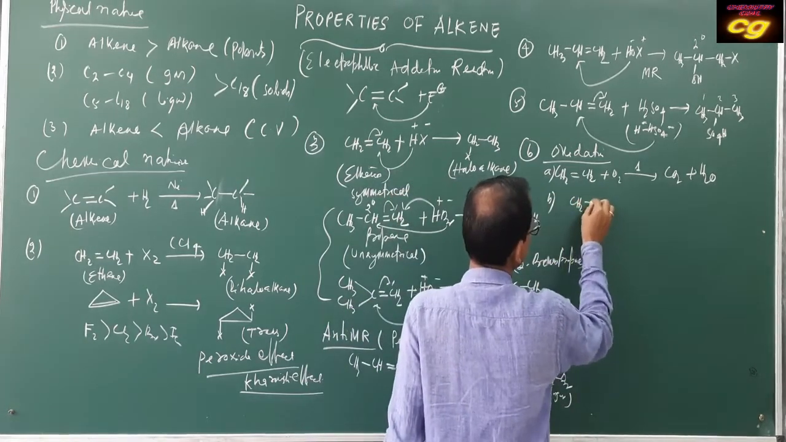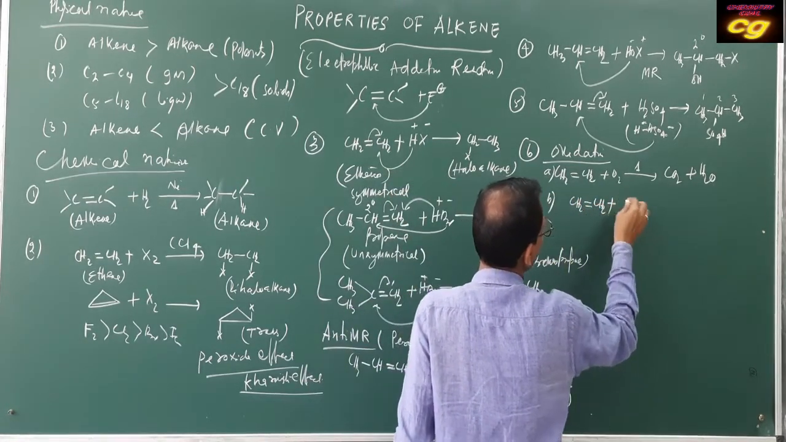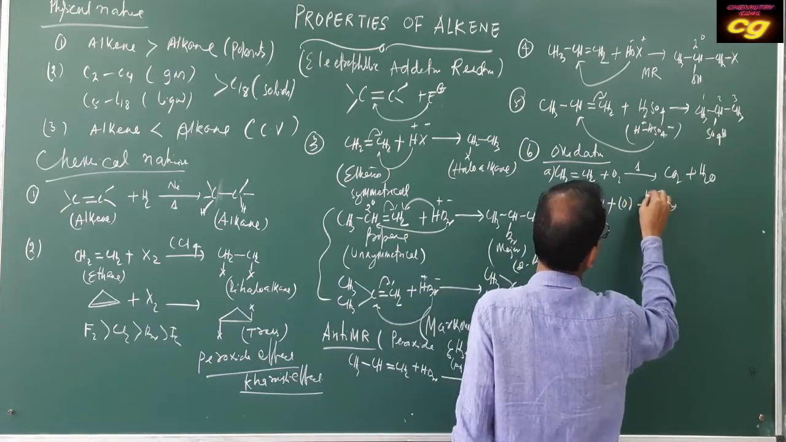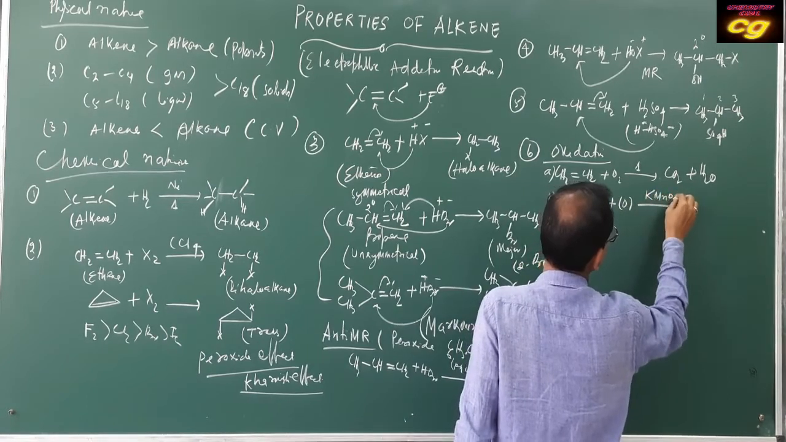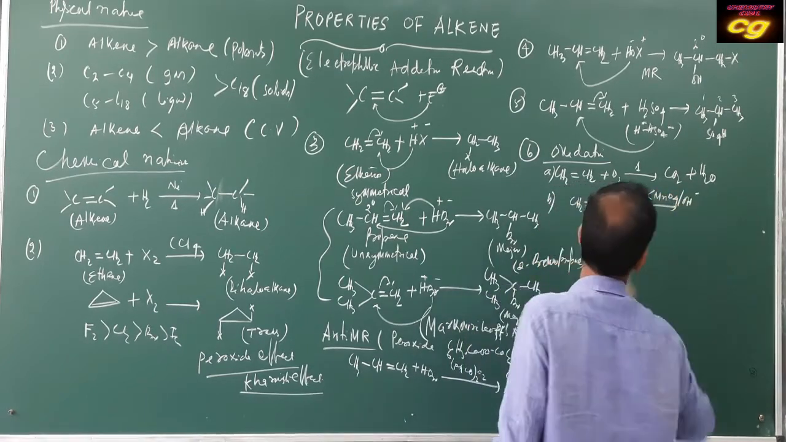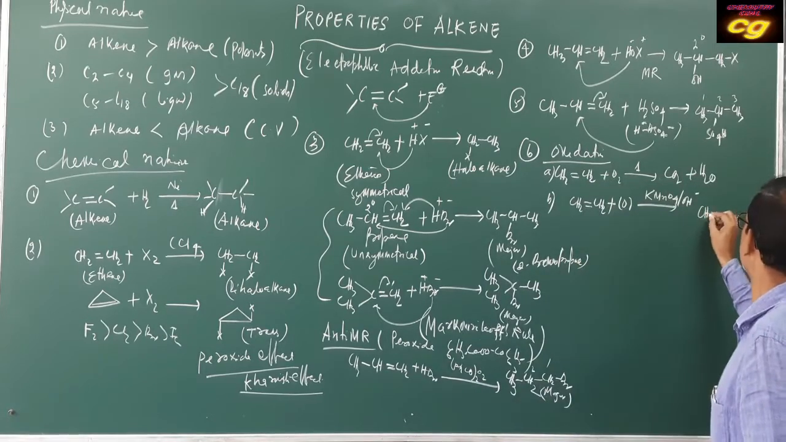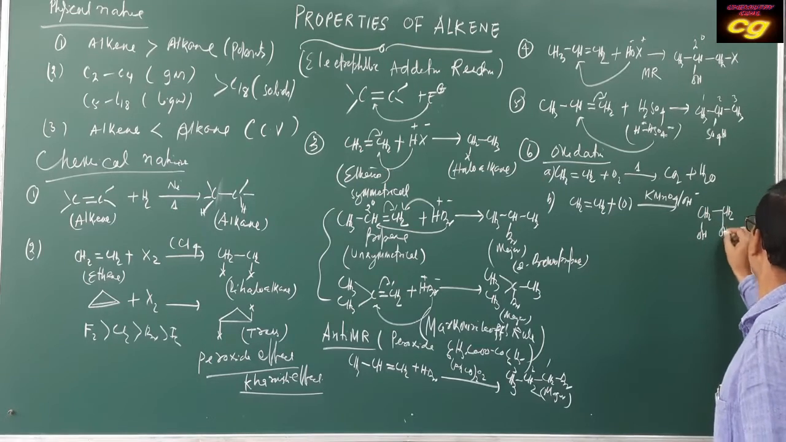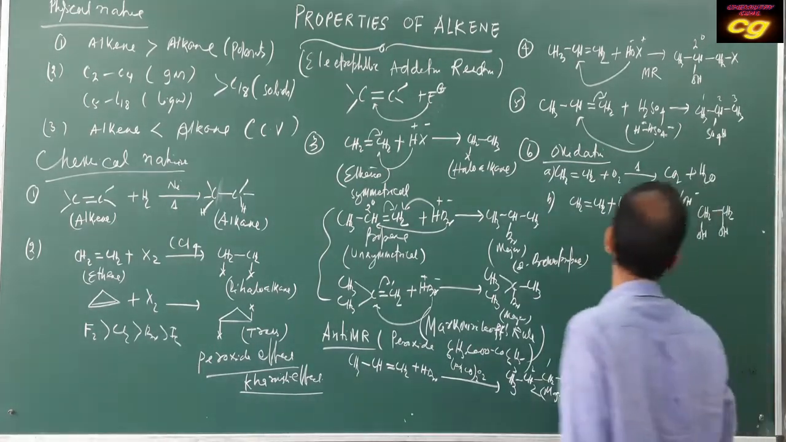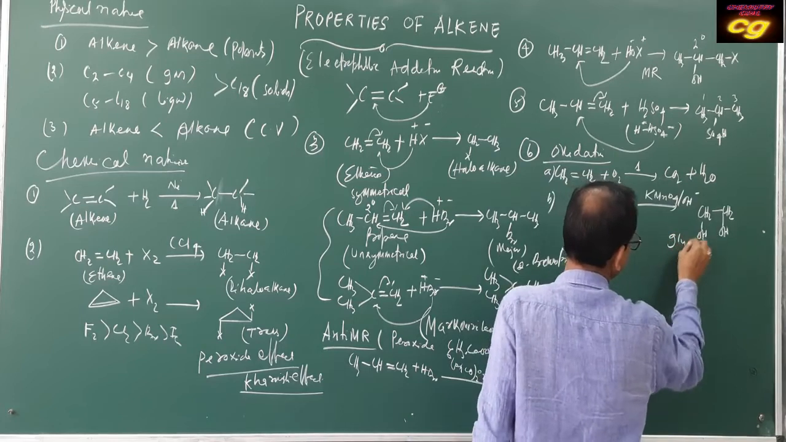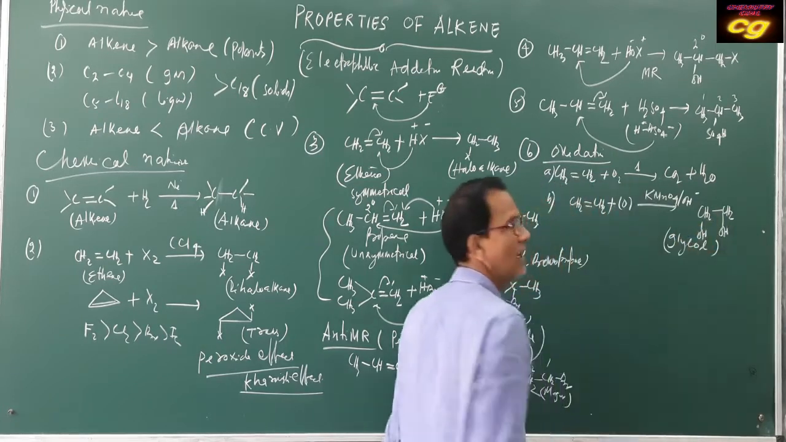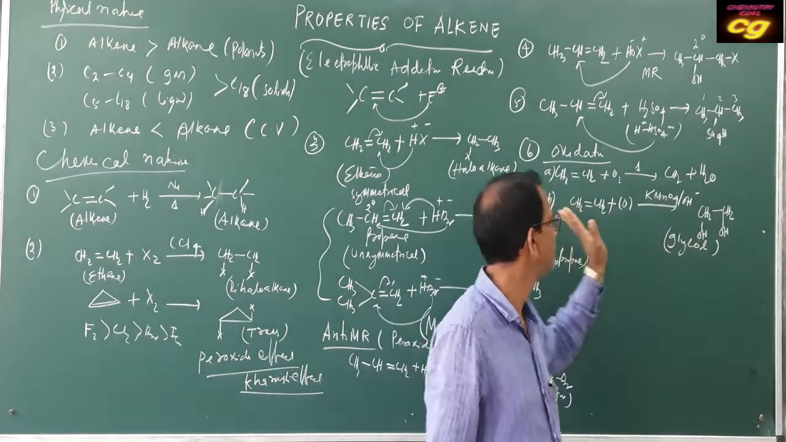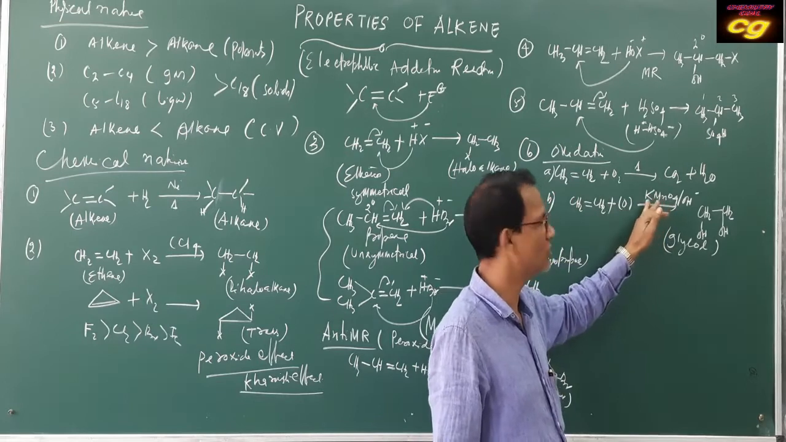If CH2=CH2 plus KMnO4, an oxidizing agent, in alkaline medium, the product is CH2OH-CH2OH, that is called glycol. This is called glycol, ethylene glycol, a derivative of ethene, and this is oxidation of alkene